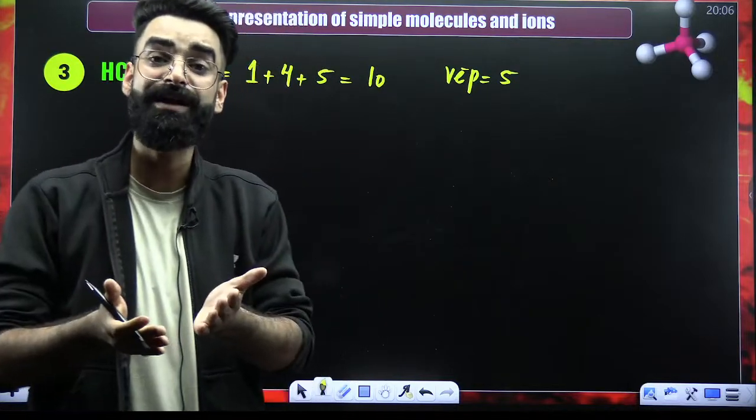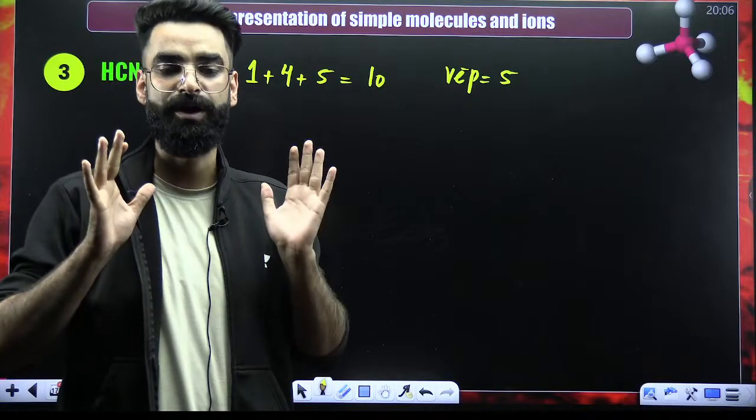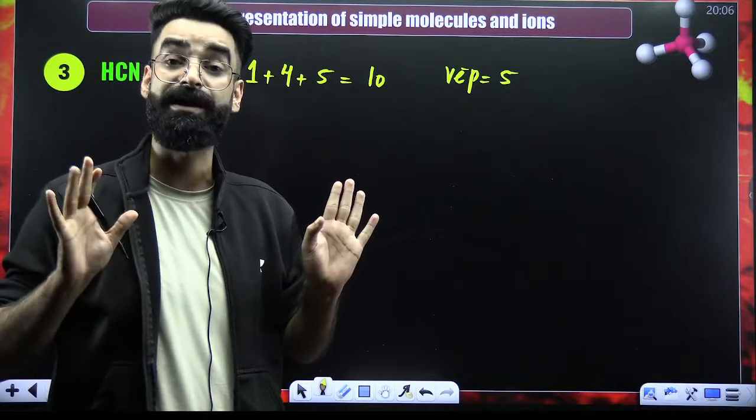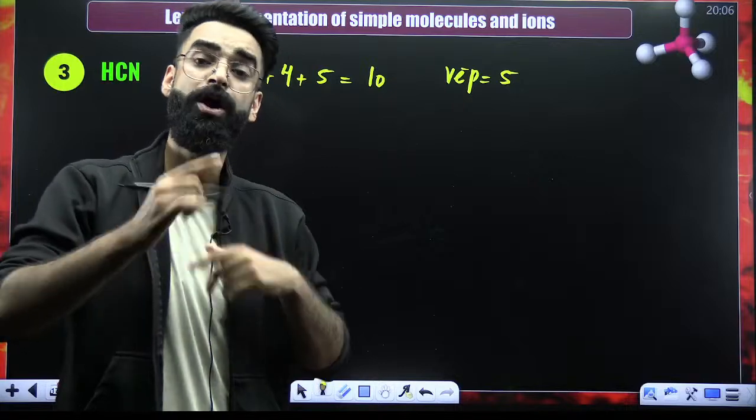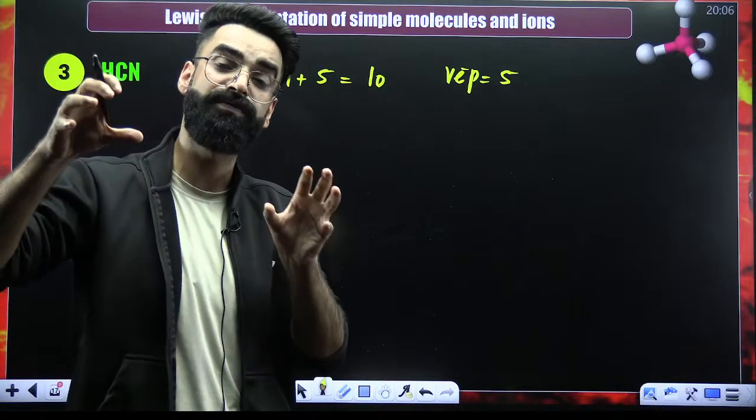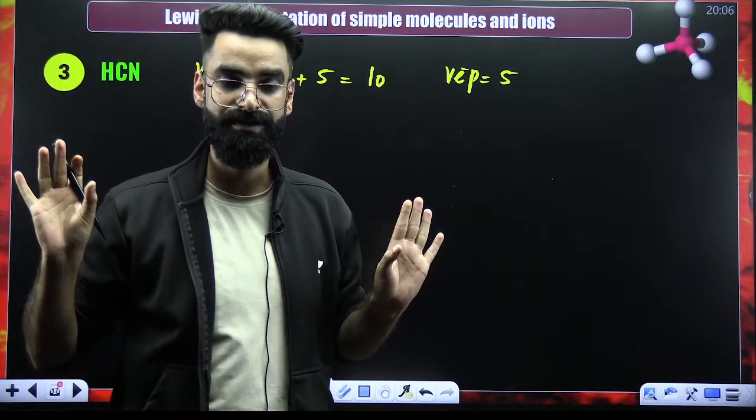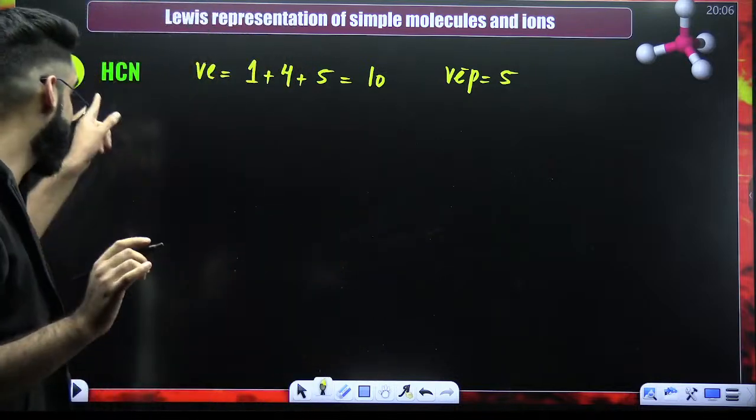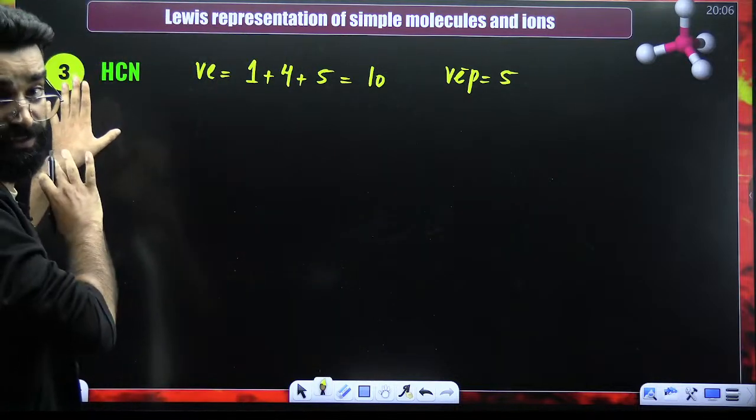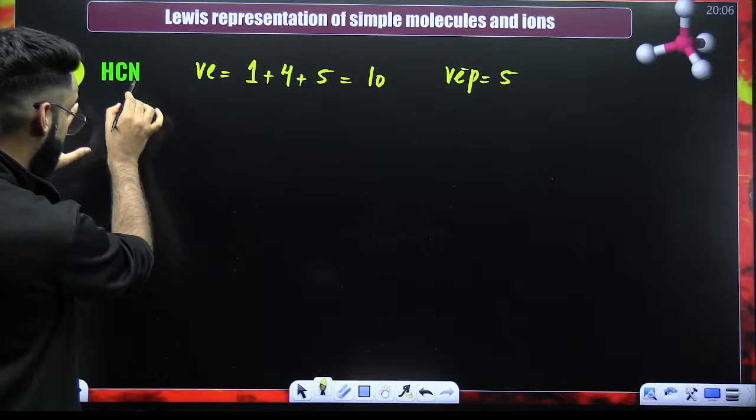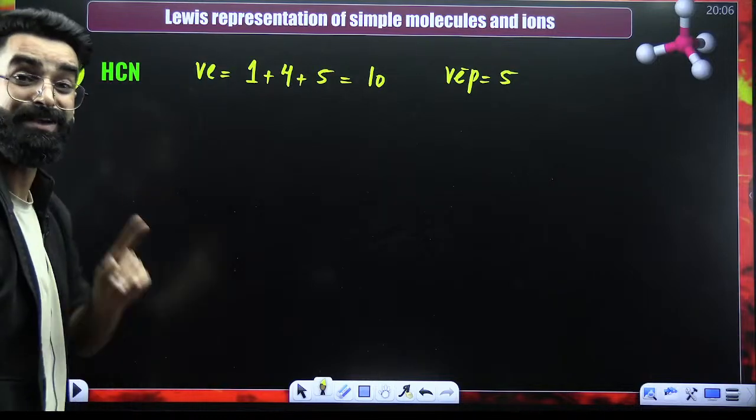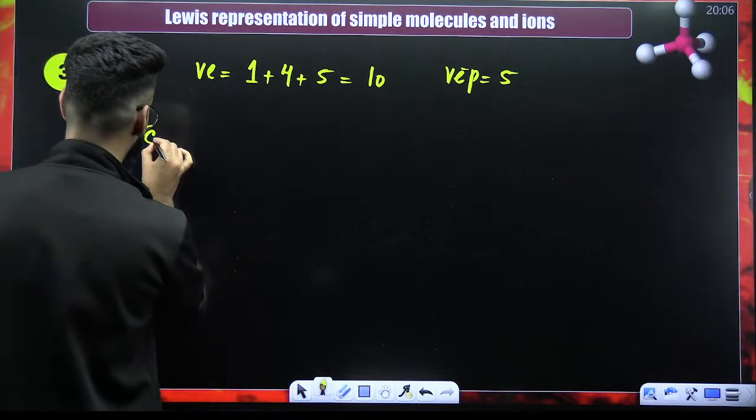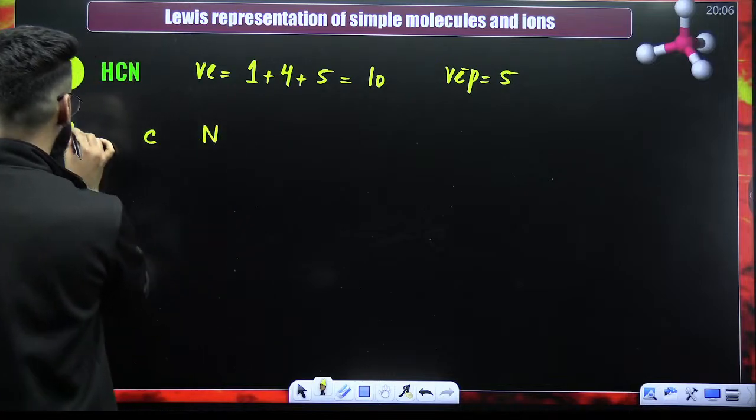Normally, how do we check the central atom? We see the less electronegative element. The less electronegative element is going to be your central atom. But whenever you see hydrogen or fluorine, they'll be your terminal atoms. So here there is hydrogen, so it is going to be at the terminal position. Now carbon and nitrogen, which one is less electronegative? Carbon. So carbon has to be the central atom here, with this nitrogen and this hydrogen.